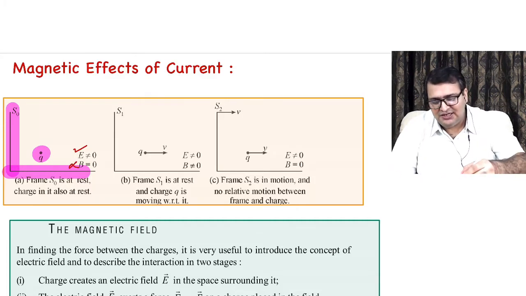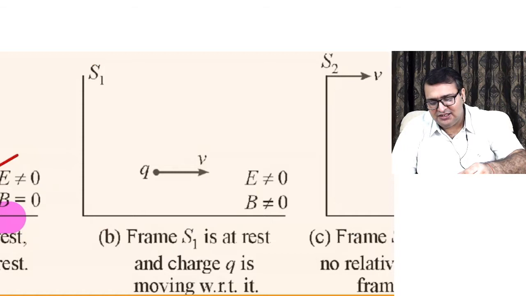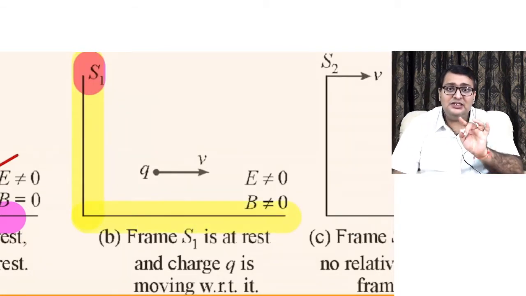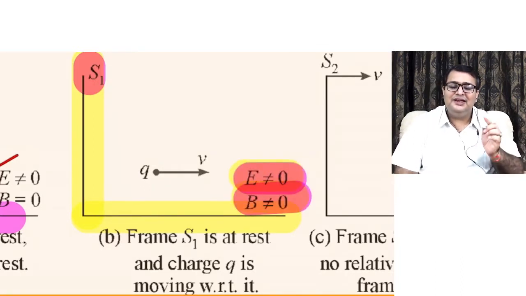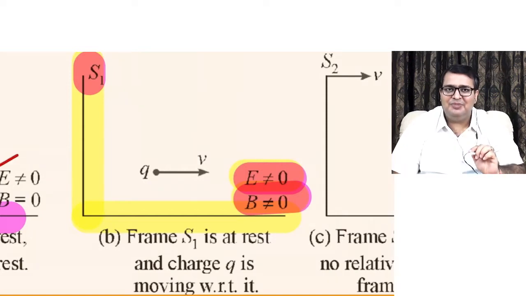Now this charge is moving in another frame. Let us say this is a frame S1, and in this frame S1 we see that the charge is in motion. So please understand, whenever a charge is in motion, it creates an electric field and it also creates a magnetic field. Absolutely yes, right? So both electric and magnetic fields are created by a moving charge, isn't it?